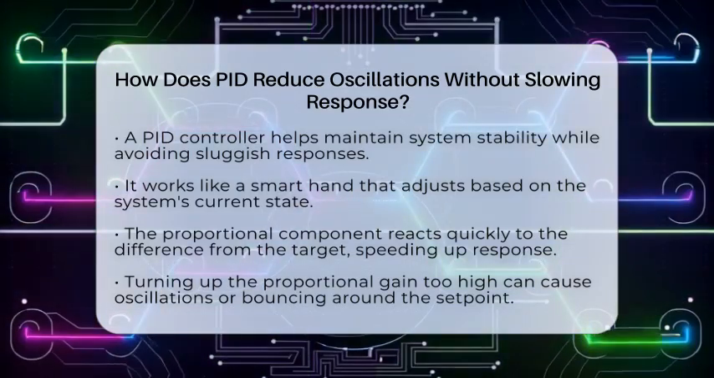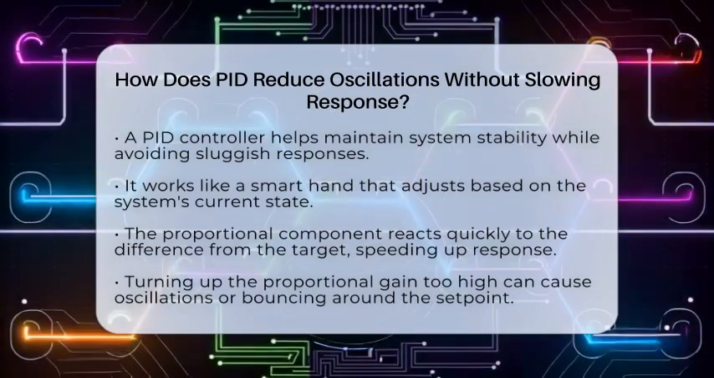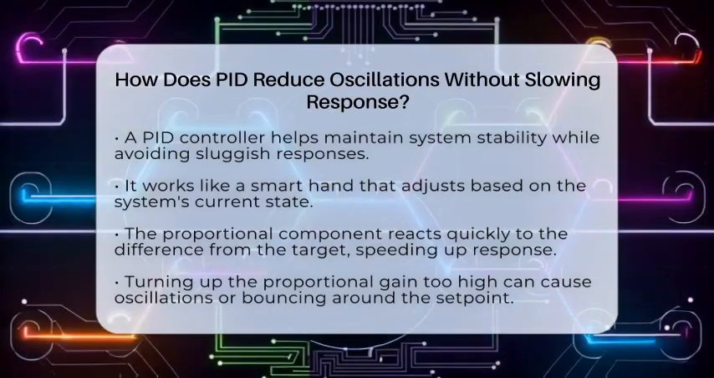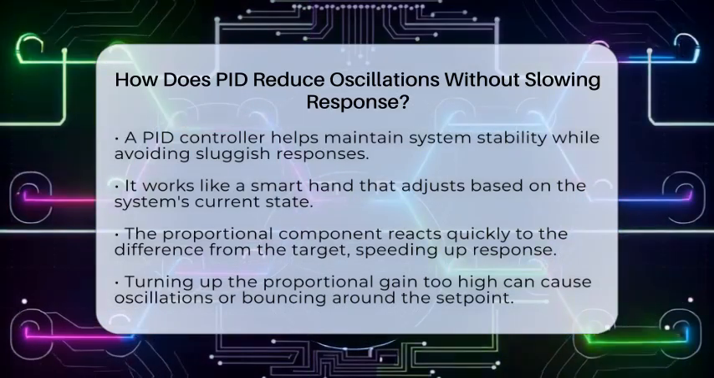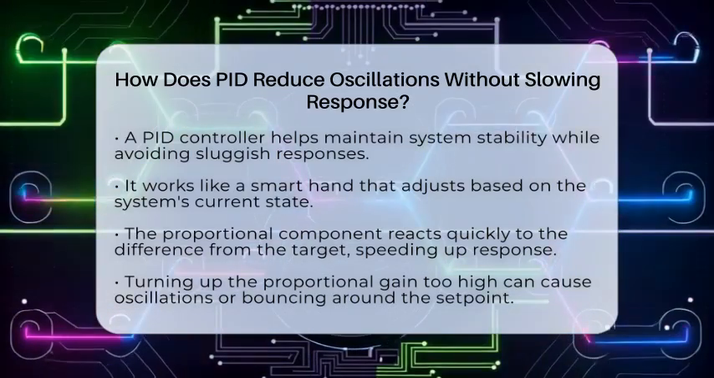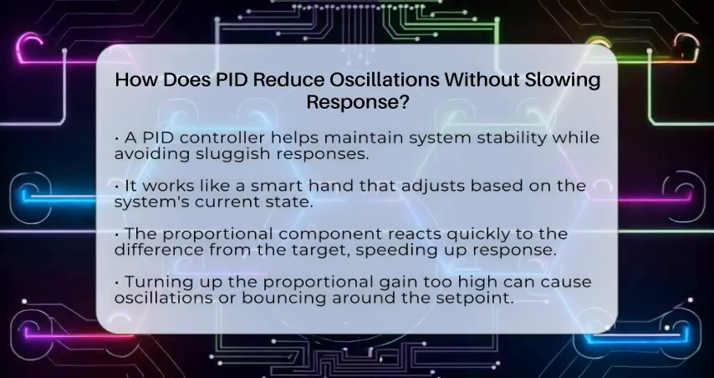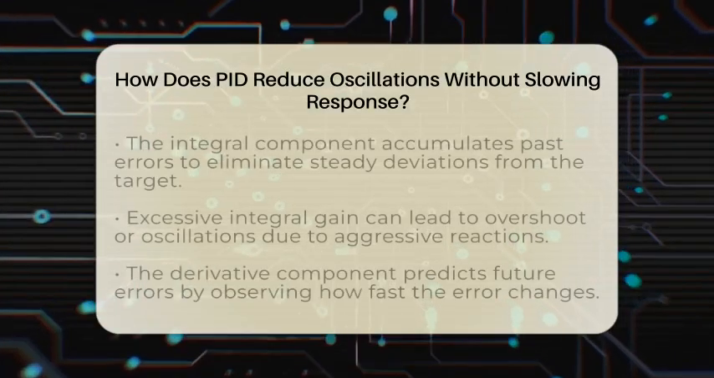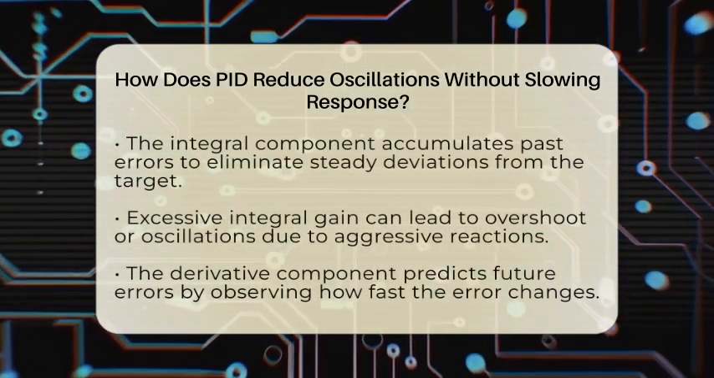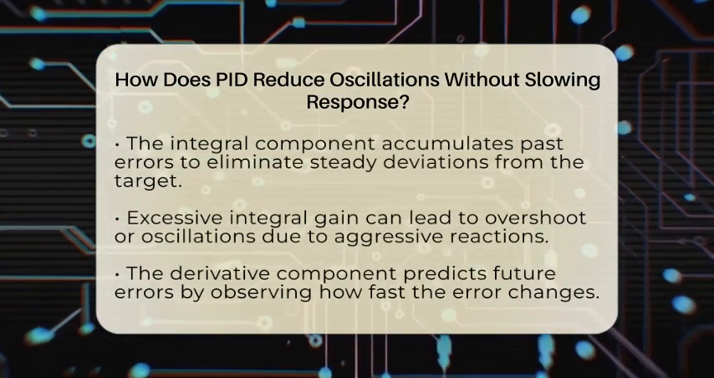Let's break it down. First, the proportional part of the PID looks at how far off the system is from the target. It responds quickly by pushing back proportionally to the error. If the error is big, it pushes hard. If small, it pushes gently. This speeds up the response, making the system react fast. But if you turn this up too high, it can cause the system to oscillate or bounce around the set point. So, it needs to be just right.